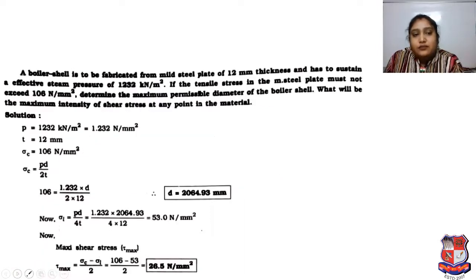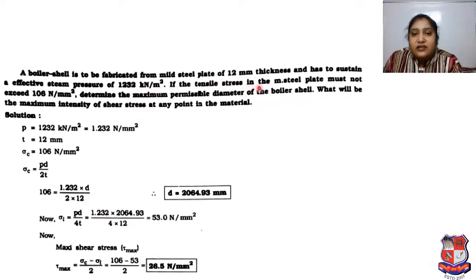Now we will go for another problem. A boiler shell is to be fabricated from mild steel plate of 12 mm thickness and has to sustain an effective steam pressure of 1232 kilonewton per meter square.